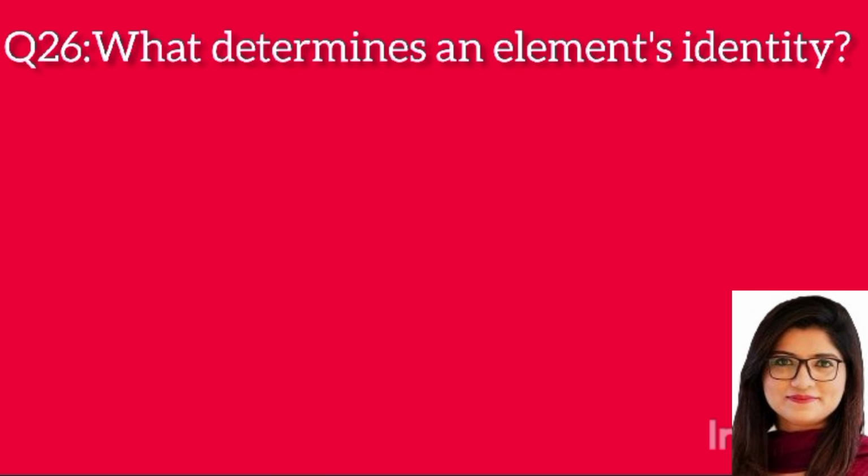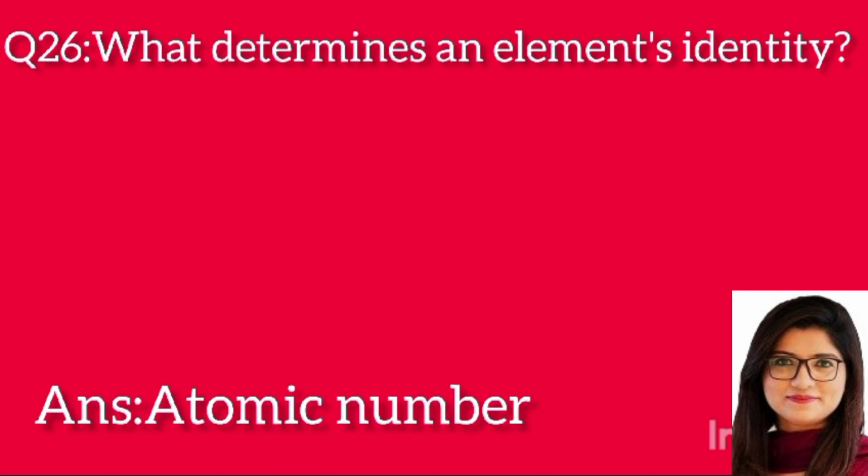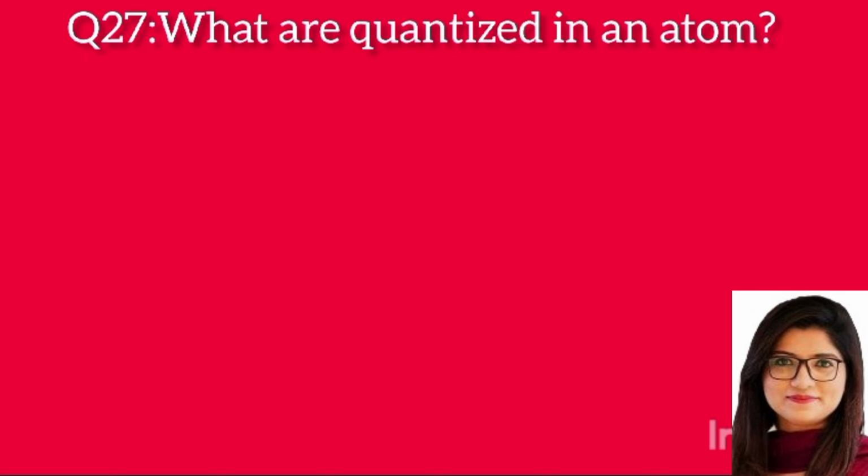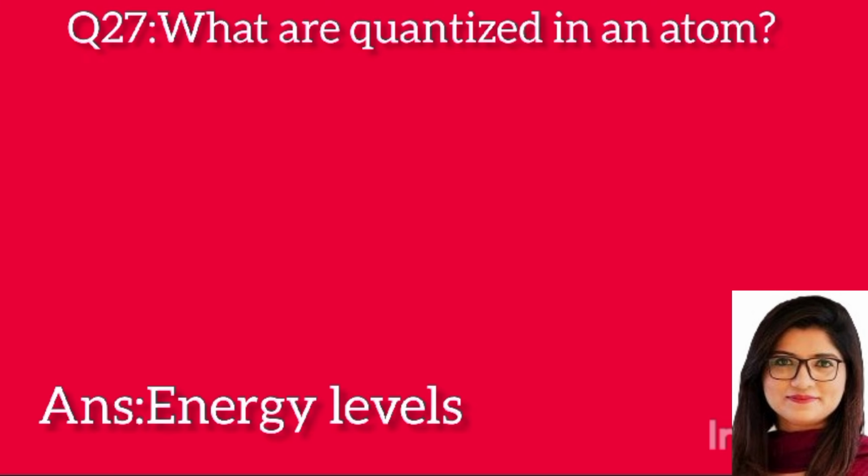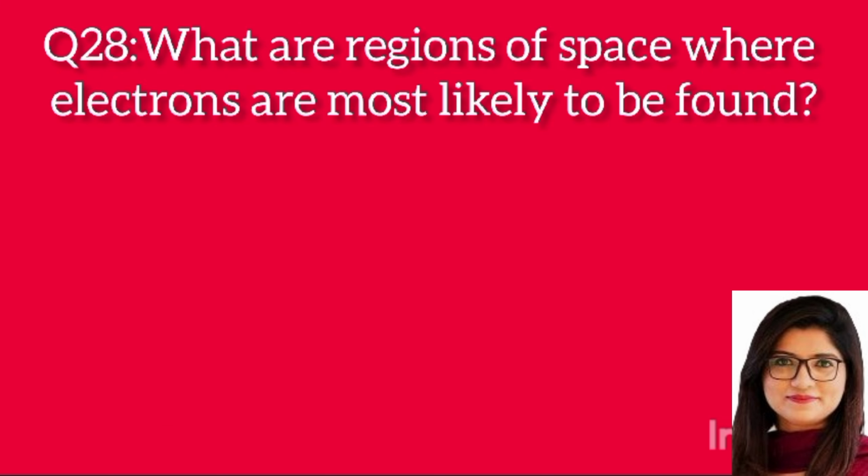Question 26. What determines an element's identity? Answer: atomic number. Question 27. What is quantized in an atom? Answer: energy levels. Question 28.